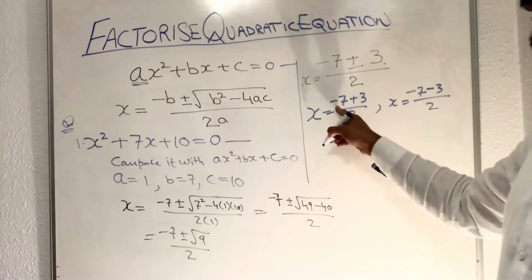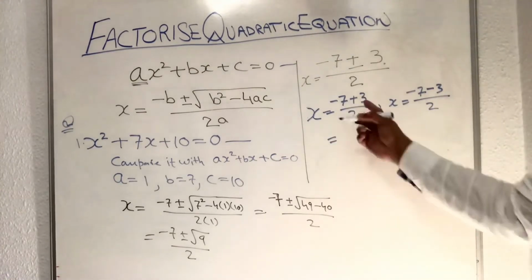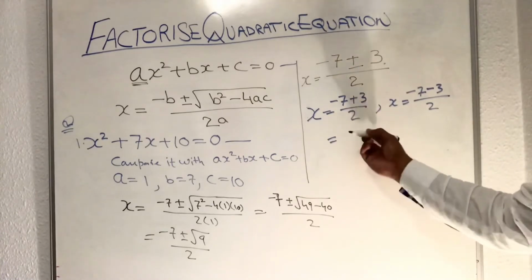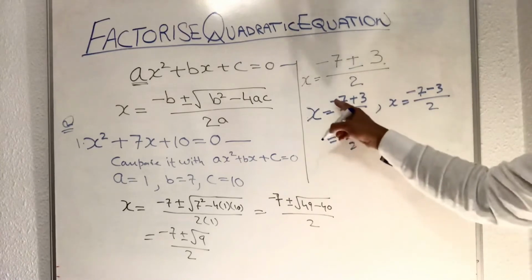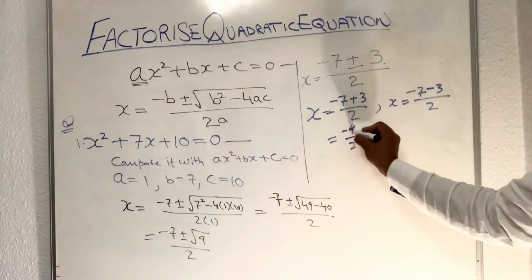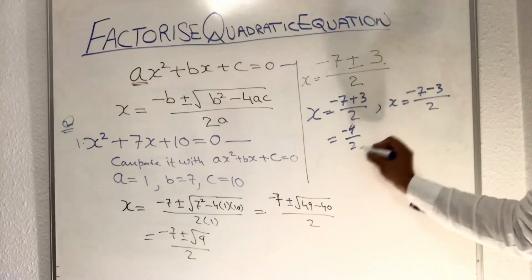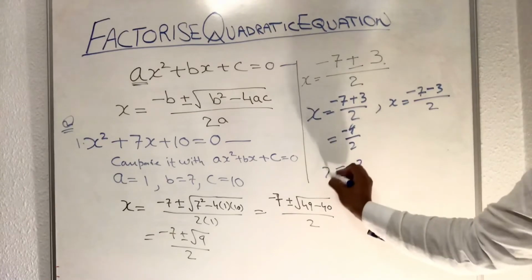Now minus 7 and plus 3 are opposite signs, so we need to subtract. 7 take away 3 is 4 over 2, but 7 has a negative sign, so we put a negative sign. And then 4 divided by 2 is 2, so x is equal to minus 2.